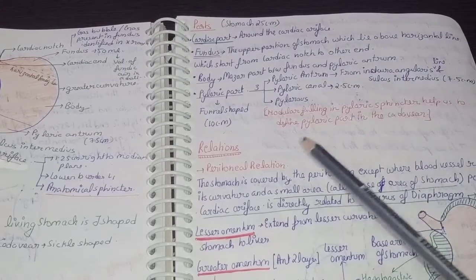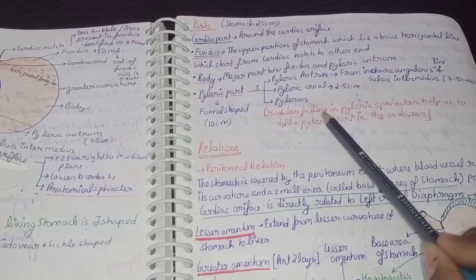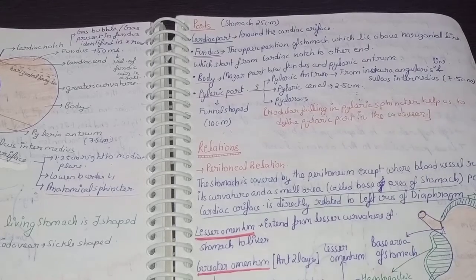Now there is one more question: how will you identify the pyloric end or the cardiac end? A nodular feeling is generally seen in the pyloric sphincter, which helps us to define the pyloric part of a cadaver. So it is an important point.